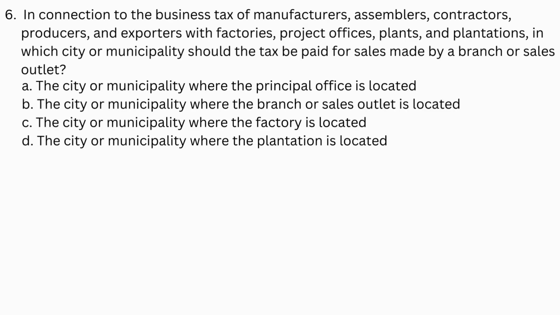Number 6. In connection to the business tax of manufacturers, assemblers, contractors, producers, and exporters with factories, project offices, plants, and plantations, in which city or municipality should the tax be paid for sales made by a branch or sales outlet? A. The city or municipality where the principal office is located. B. The city or municipality where the branch or sales outlet is located. C. The city or municipality where the factory is located. D. The city or municipality where the plantation is located.